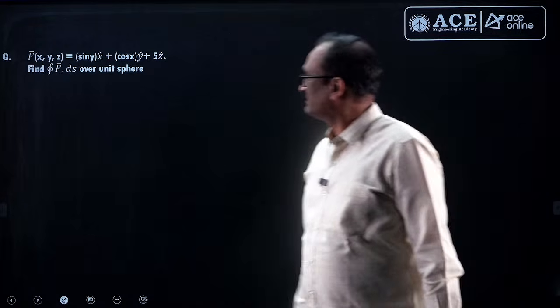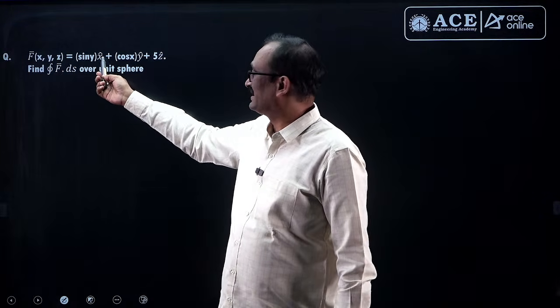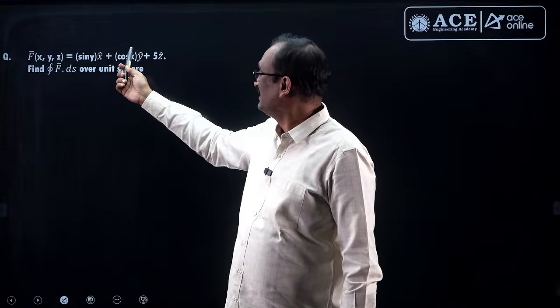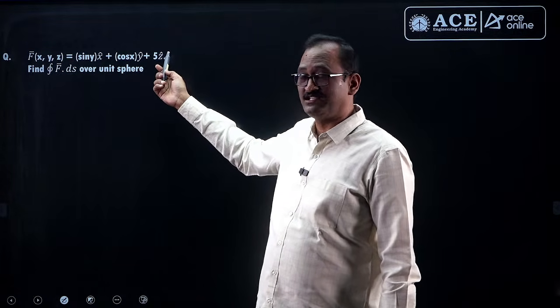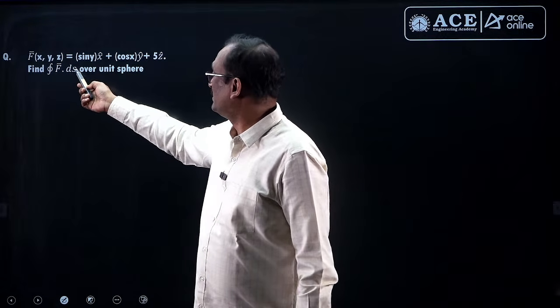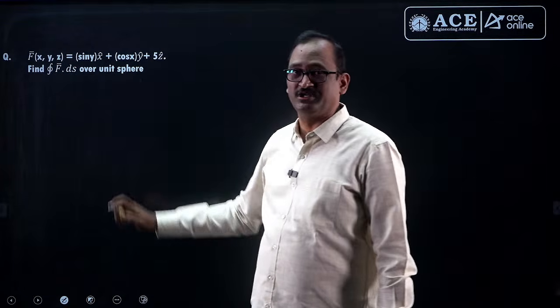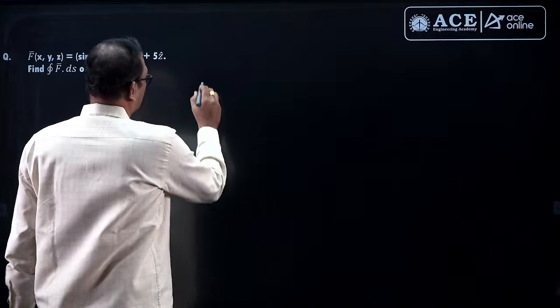One of the questions is from vector calculus: f bar of xyz equal to sin y into i cap, cos x into j cap, and phi z k cap. It is not phi z, phi z cap means phi k cap. What is the integral of f bar dot ds over the unit sphere? Unit sphere, you remember that, so it is the Gauss divergence theorem.